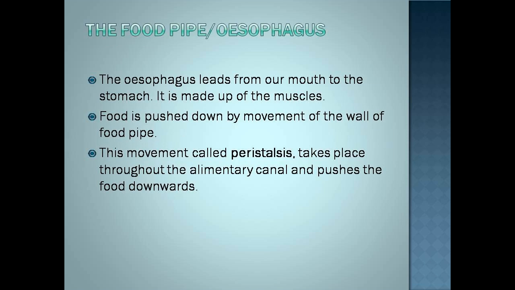The food pipe or esophagus. Esophagus leads from our mouth to the stomach. It is made up of muscles. Food is pushed down by movement of the wall of the food pipe. This movement is called peristalsis. It takes place throughout the alimentary canal and pushes the food downwards. So actually no digestion takes place in esophagus. It just helps in pushing the food towards the stomach.